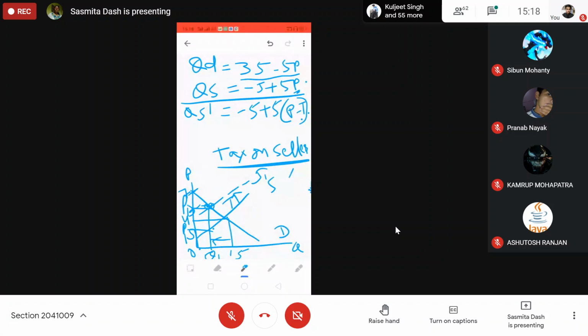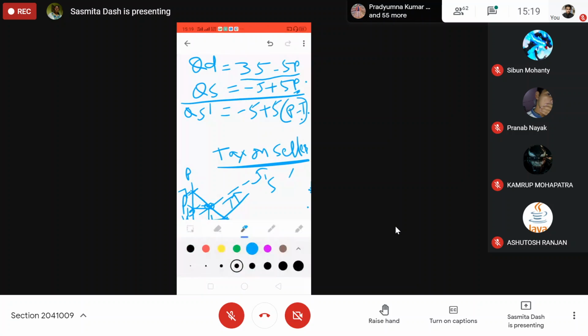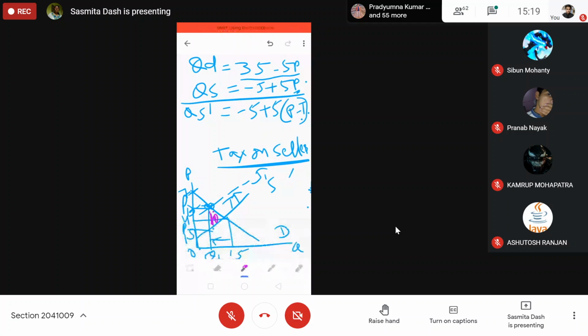The consumer surplus will fall, the producer surplus will fall, and there will be government revenue. Let us first find out PB and PS: the price of the buyer after tax, the price of the seller after tax, the government revenue or tax revenue, and the deadweight loss. This area is known as your deadweight loss, which is not going to anybody, neither the buyer nor the seller, after tax. So this will be your deadweight loss due to tax.